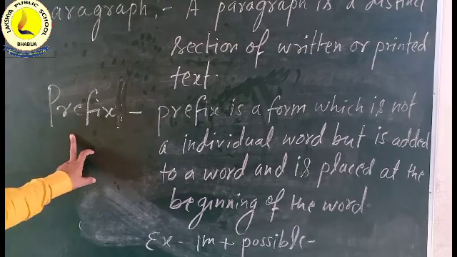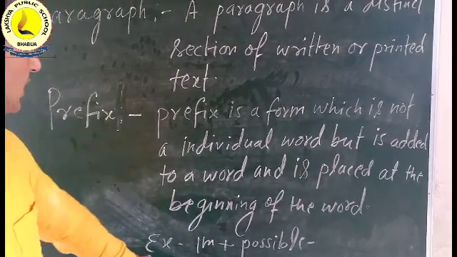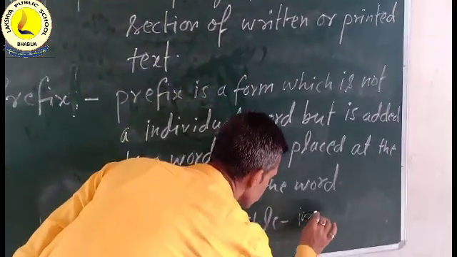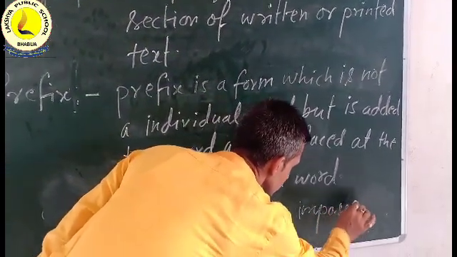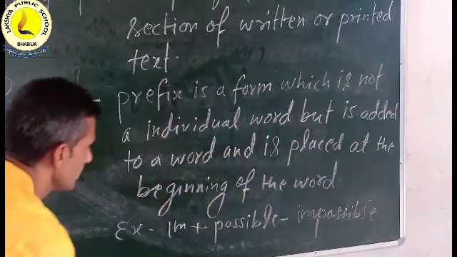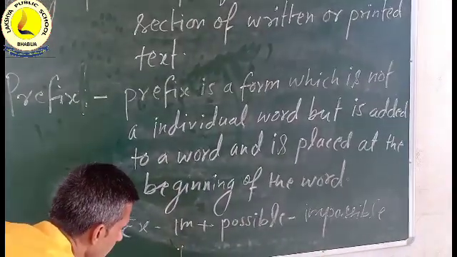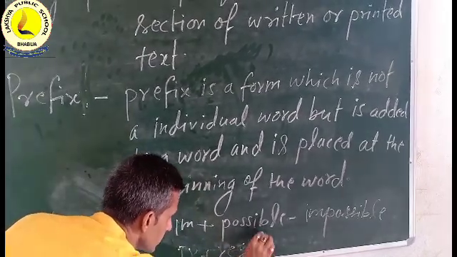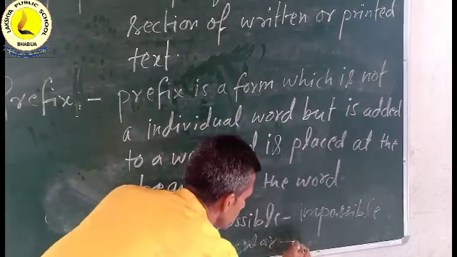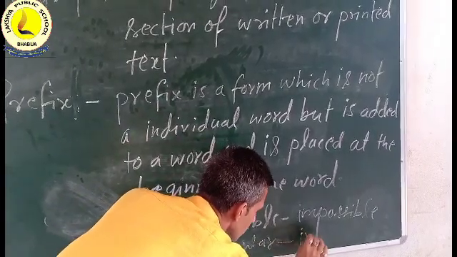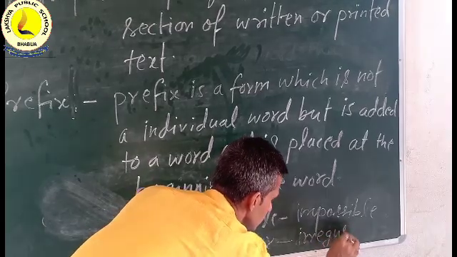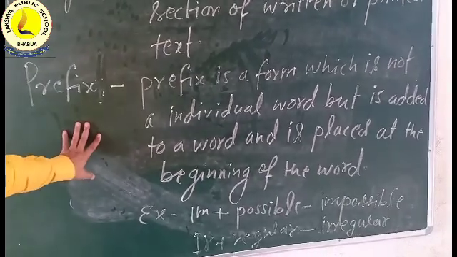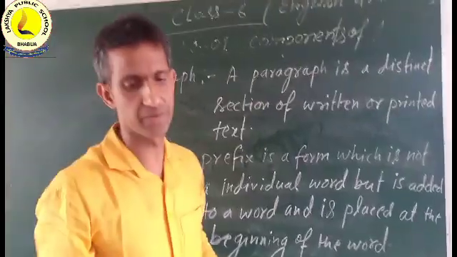A prefix is always added at the beginning of the word, like in plus possible becomes impossible. Same as ir plus regular becomes irregular. So it is the prefix.